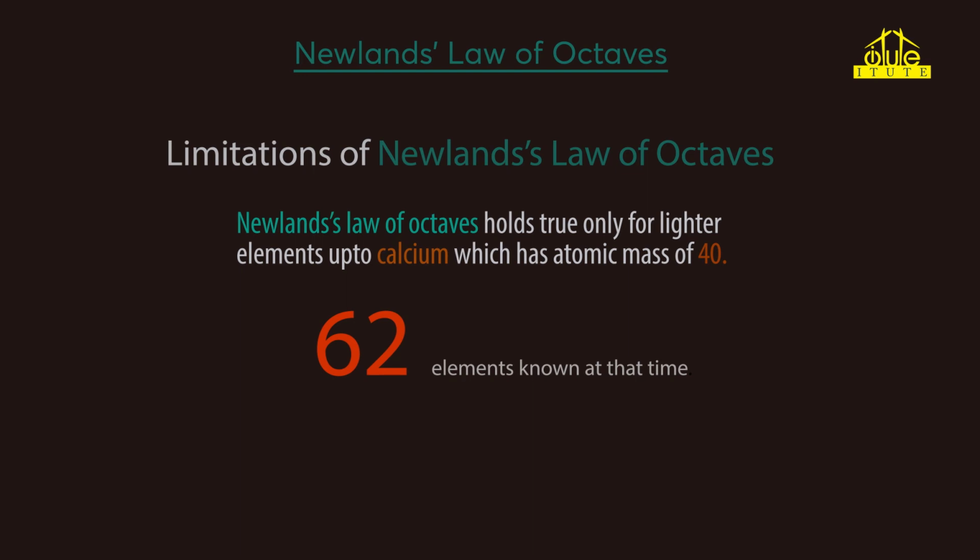So scientists had to find a more perfect solution and they kept on searching for it. From our next video, you will be able to answer how Mendeleev's periodic classification and Mendeleev's periodic law brought a revolutionary change in the history of classification of elements.